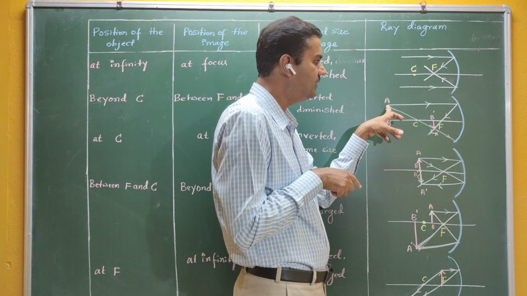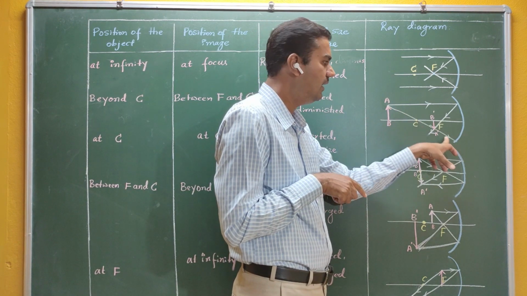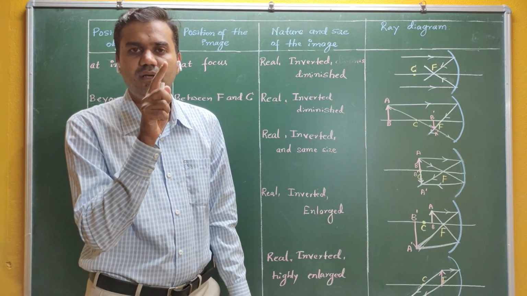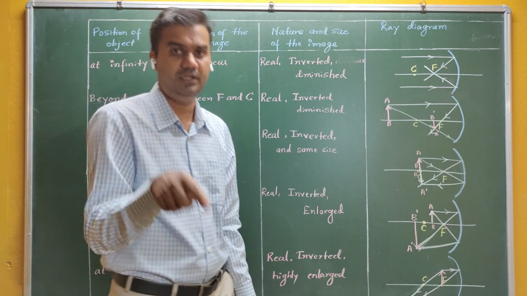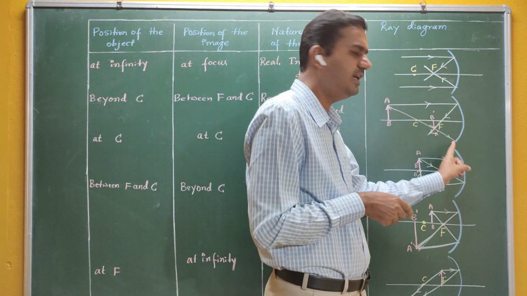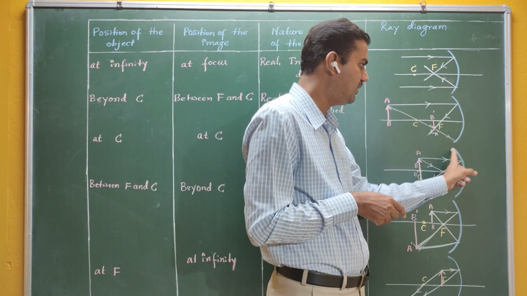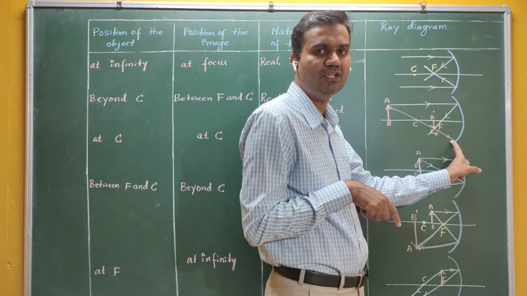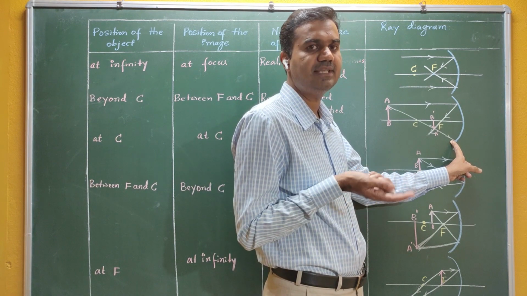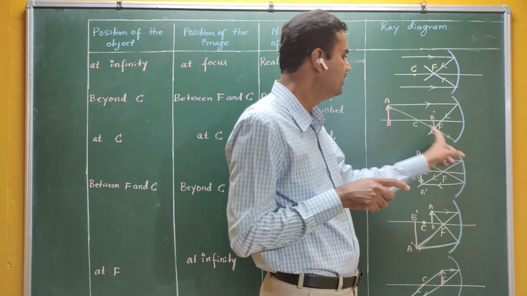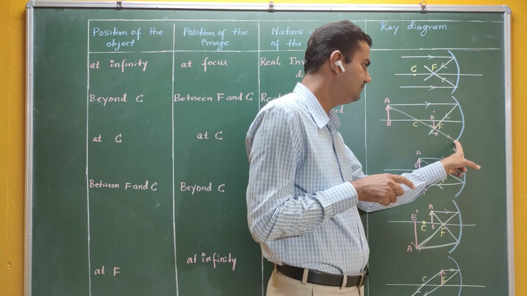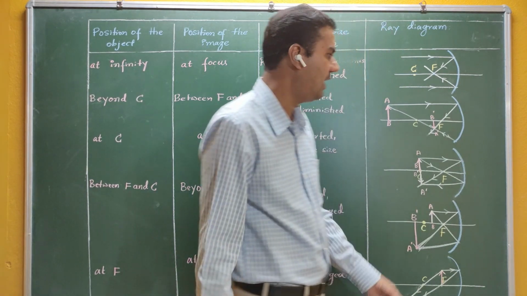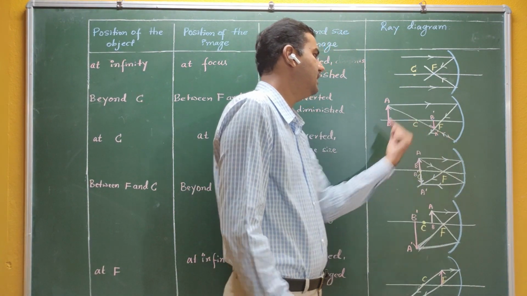And the second ray is again taken from the head. This time it passes through the center of curvature and falls on the concave mirror. You know that this is nothing but the ray which is passing through the normal. It is the ray which passes through the radius, and the radius is perpendicular to the surface, therefore it is considered to be a normal. In this case your I is 0, and the law of reflection says that if I is 0, then R is also 0. It falls on the mirror and gets reflected back. Your R is 0.